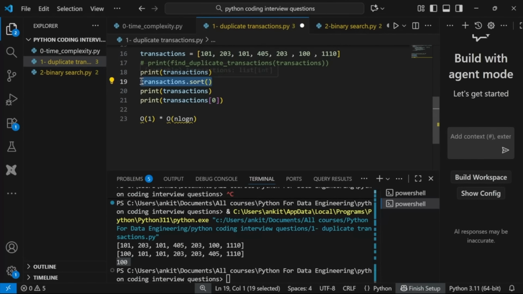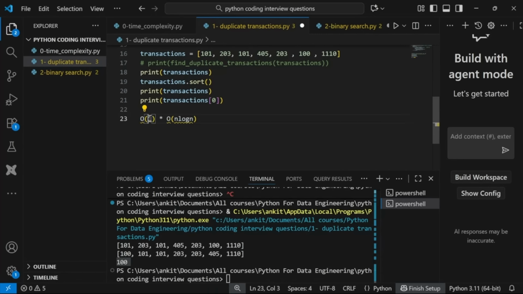One is taking O(n log n), and another one is taking O(1). So we take the worst one, right? So the total time complexity we will take as O(n log n) for this program. Sorting plus getting the first element, the overall will be considered as O(n log n), right?